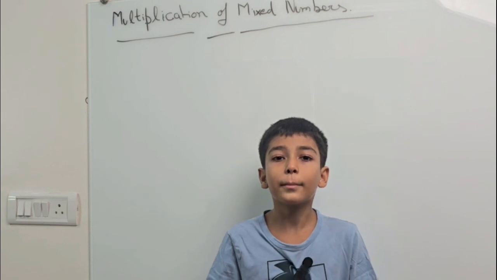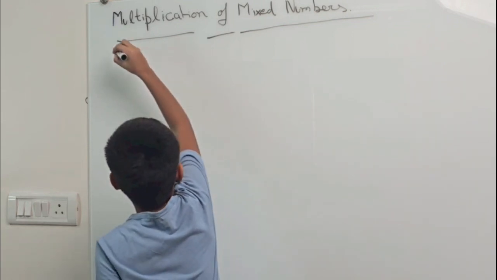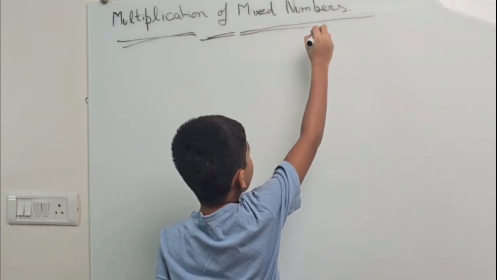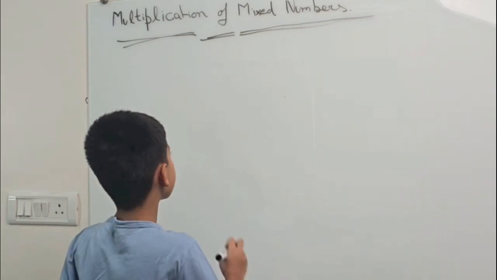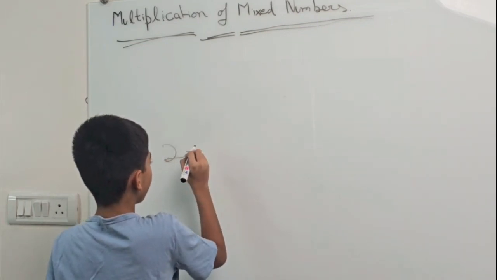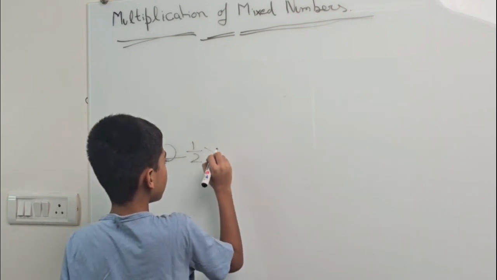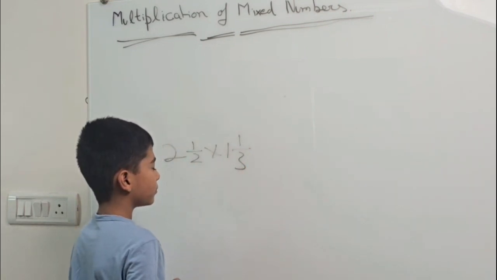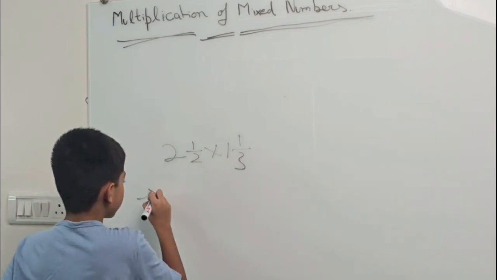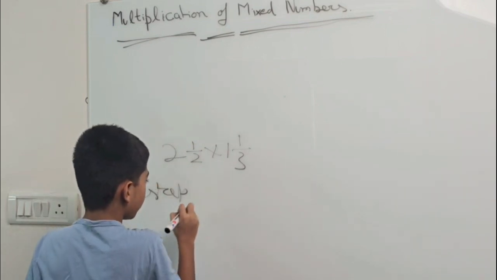So today I'm going to explain you the multiplication of mixed numbers. Example 1 is 2 and 1/2 multiplied by 1 and 1/3. Let's multiply. Step number 1.